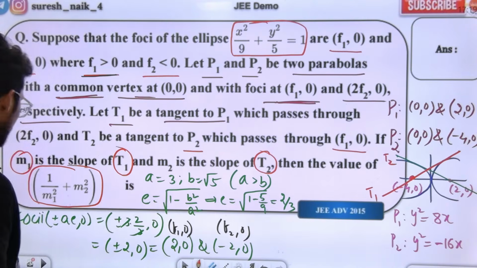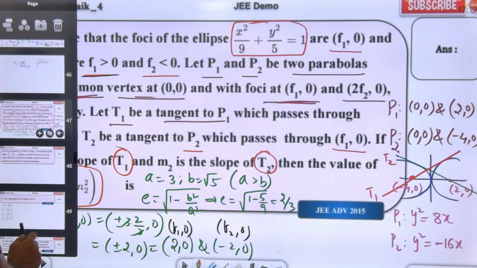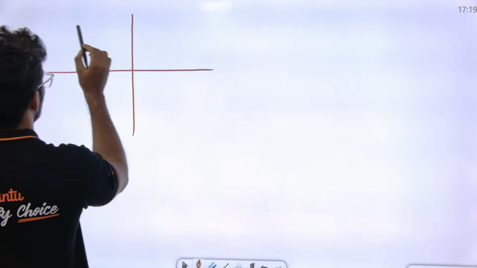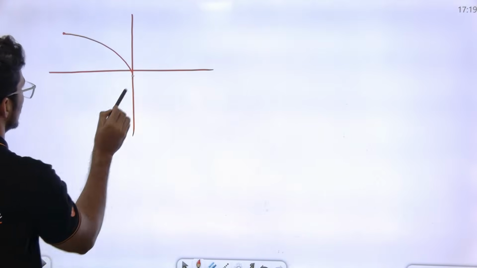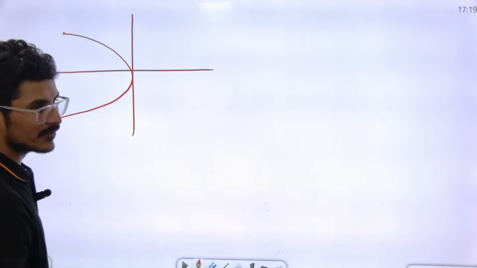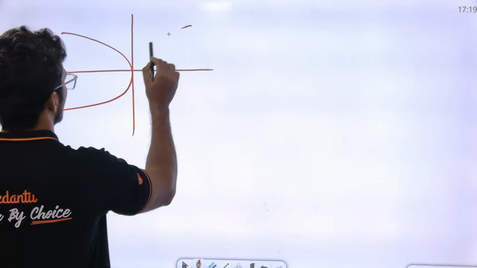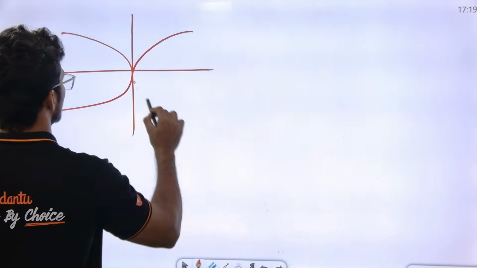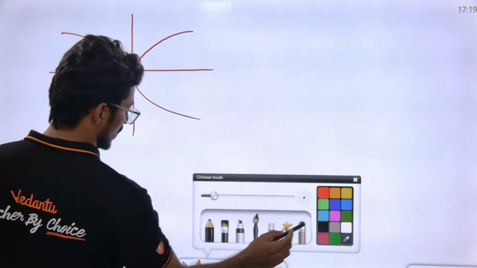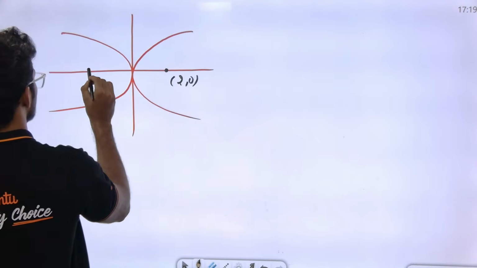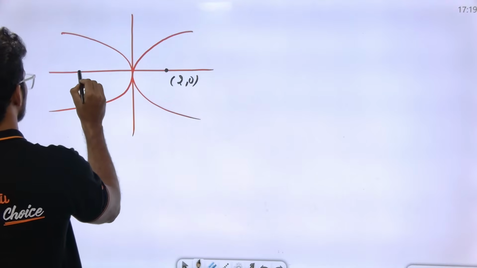Sir, I will write in the next slide. What we got basically is a diagram like this. Let me draw a rough diagram. Can you see this? This is basically 2, 0. This is basically minus 4, 0.